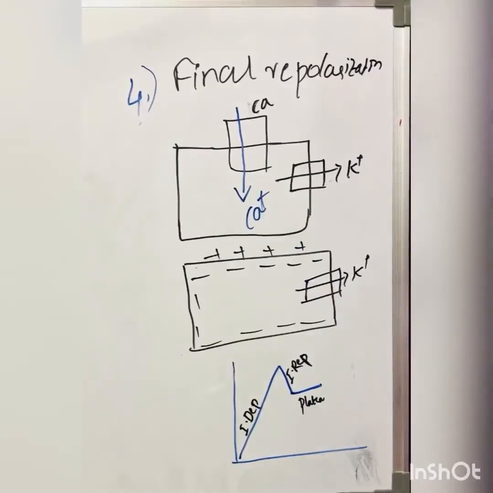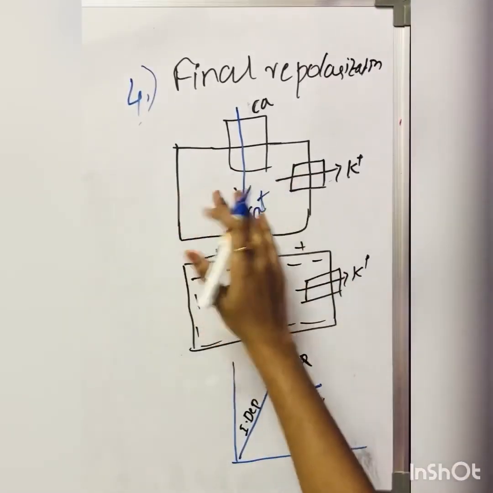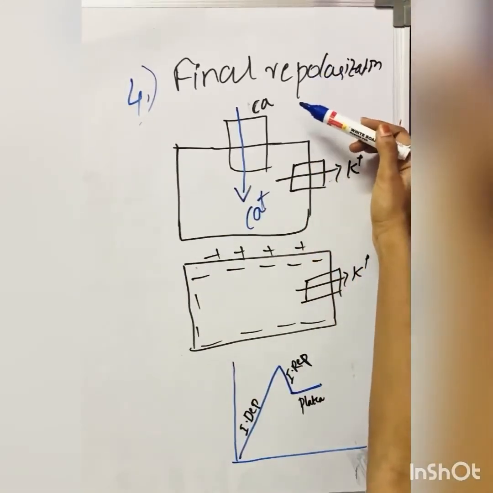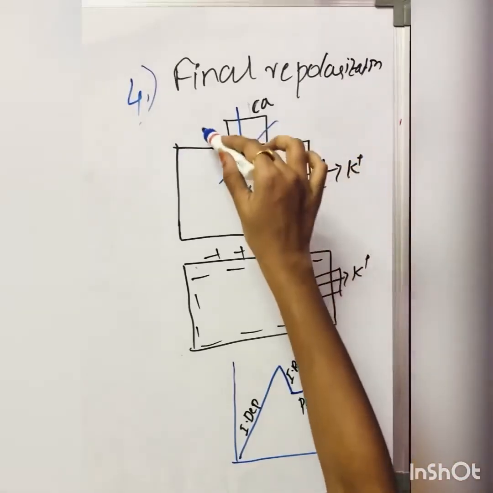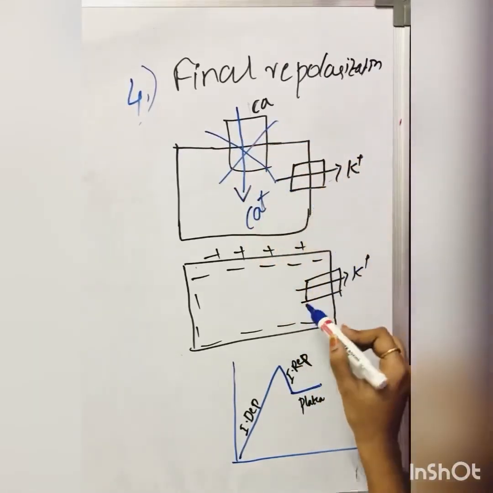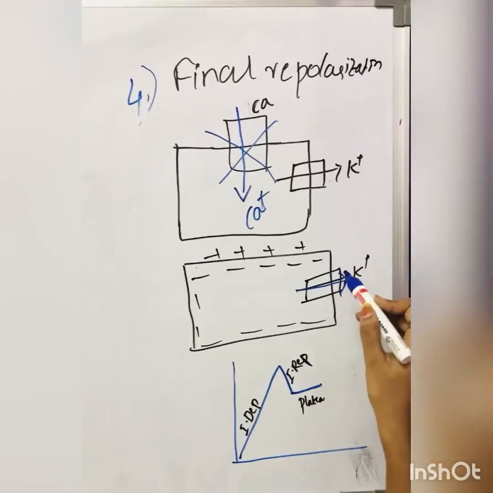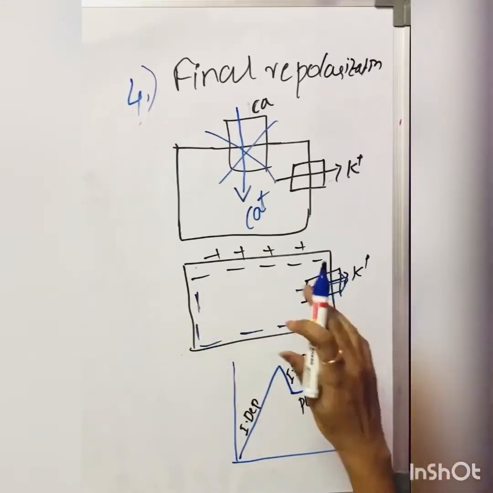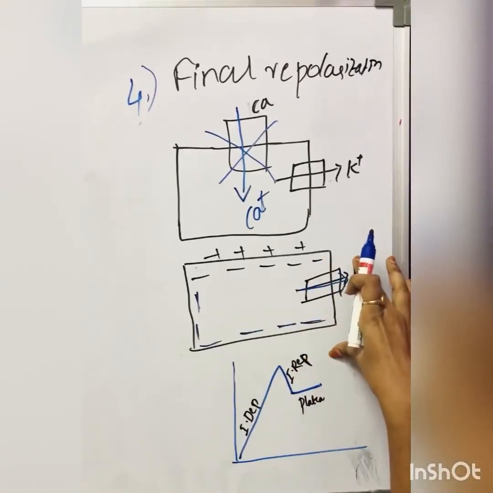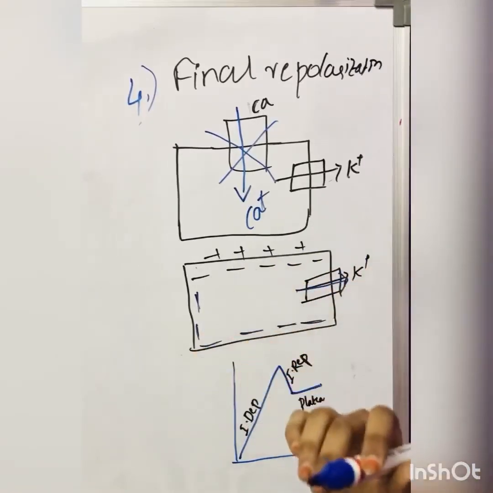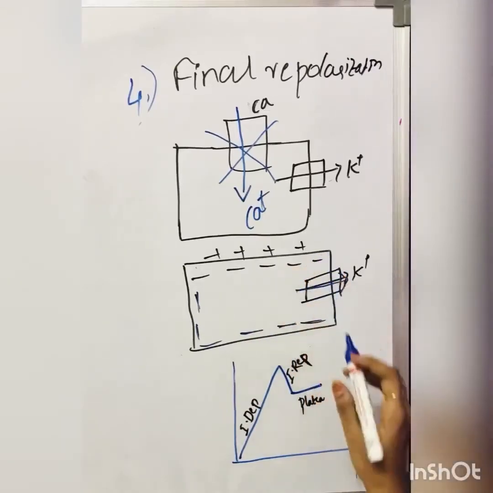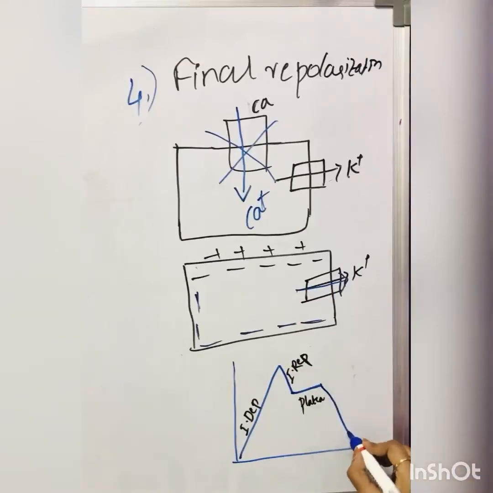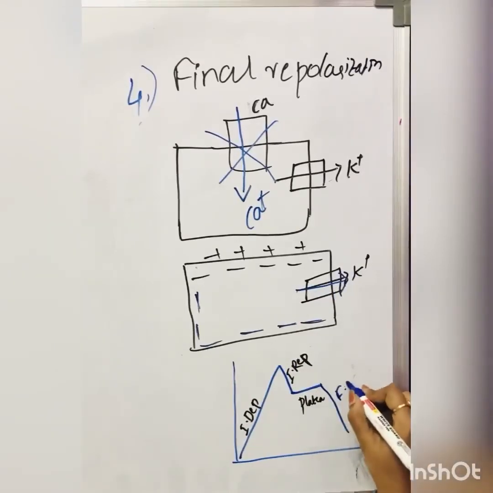Now is the final stage. This stage is just before the resting phase. In this final repolarization, these calcium channels are blocked. Only the potassium ions move out. Because of that, the electric charge inside changes to negative. It is called final repolarization. After this, there will be the resting phase. The graphical representation for the final repolarization is directed downward. This is final repolarization.